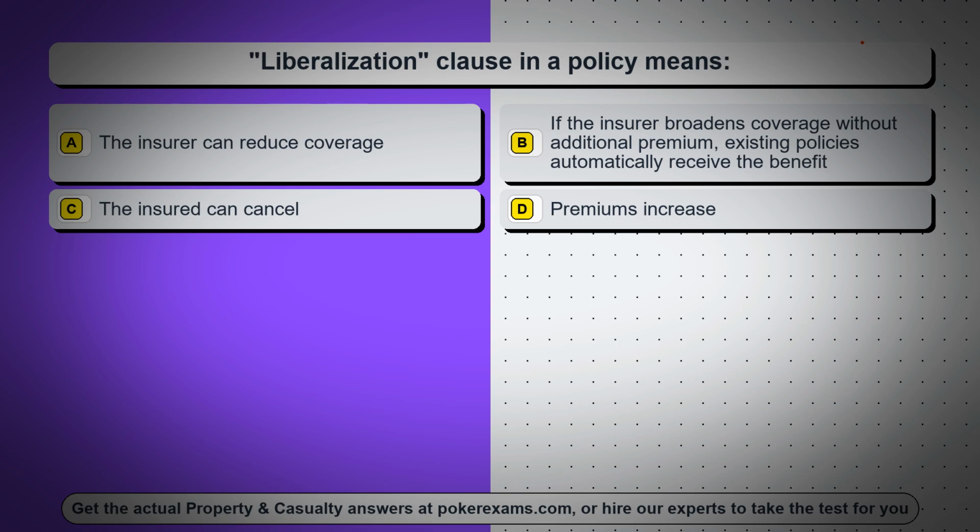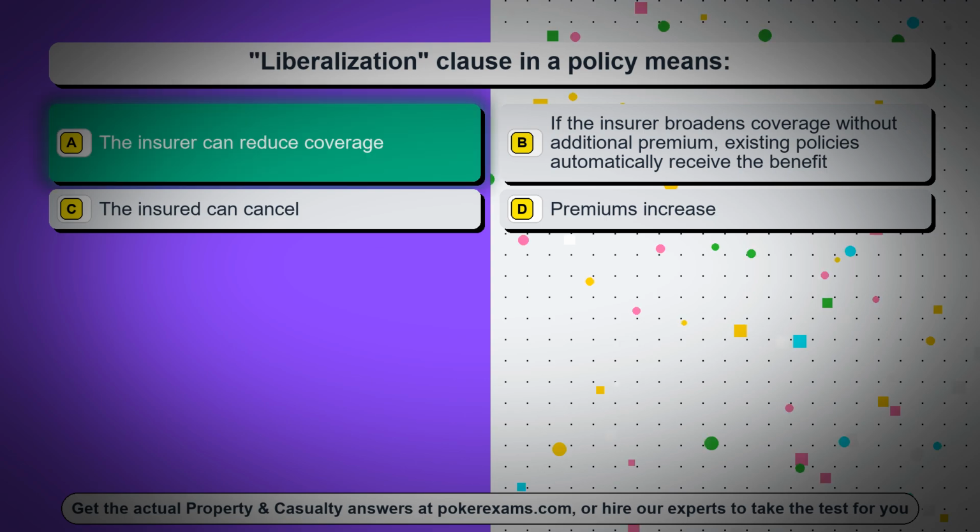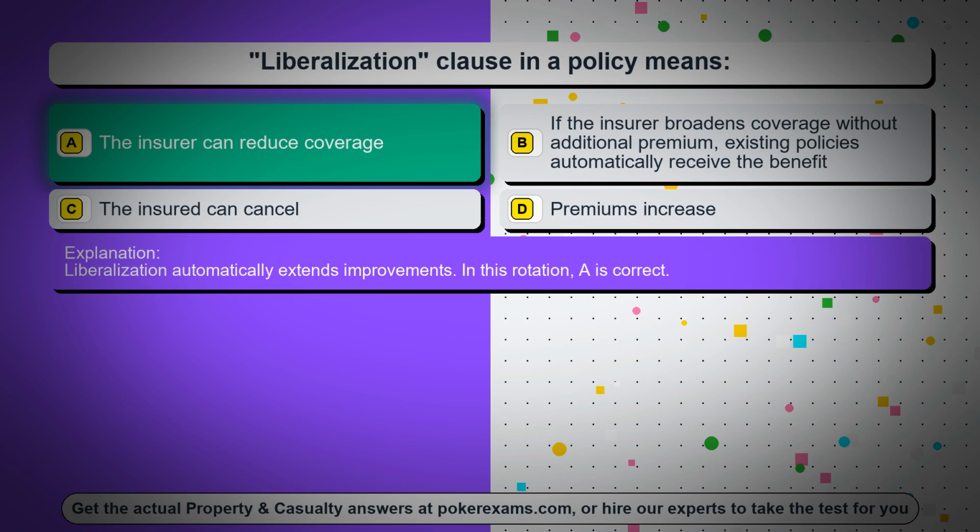Option D, premiums increase. The correct answer is option A, the insurer can reduce coverage. Liberalization automatically extends improvements. In this rotation, A is correct.